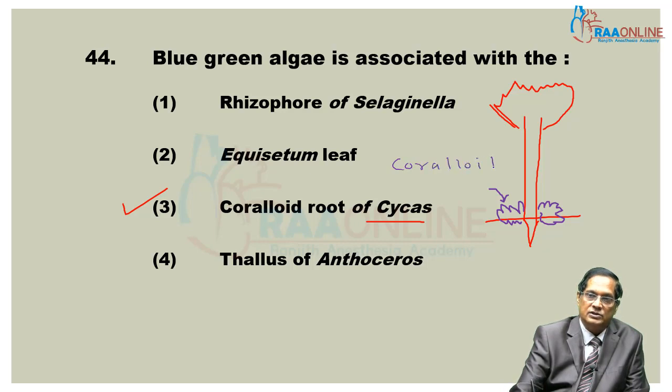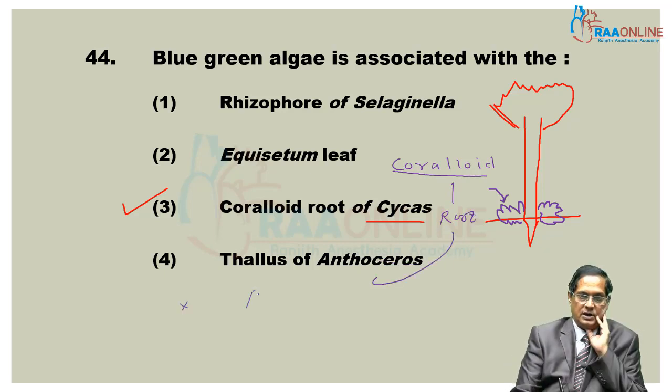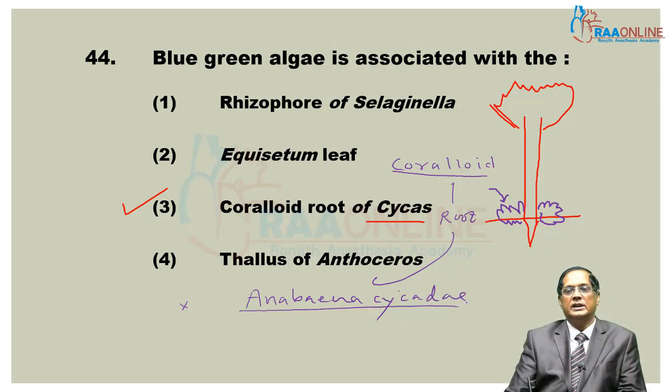And within these roots, an algal zone is present. These are called coralloid roots and in them Anabaena cycadae is present, and that is responsible for nitrogen fixation in them. That is concerned with the nitrogen fixation in them. This is the most correct answer.